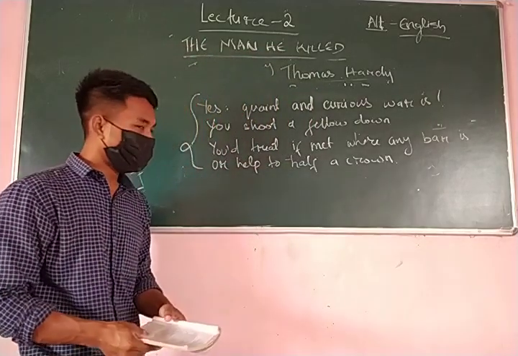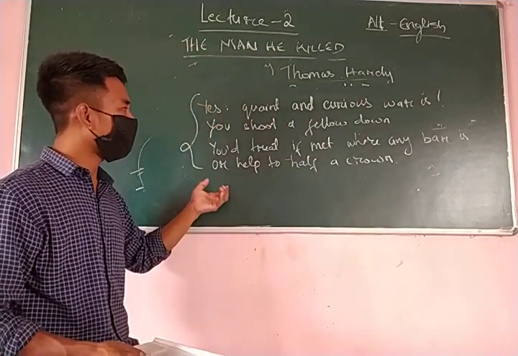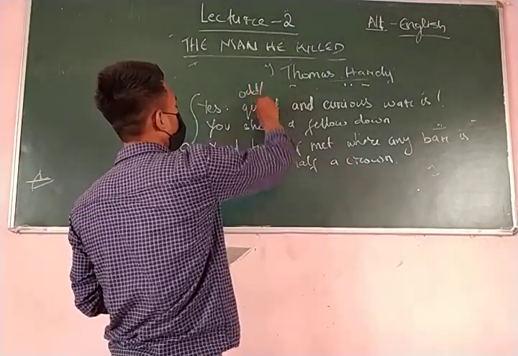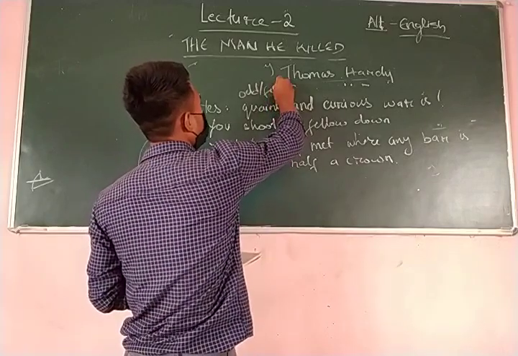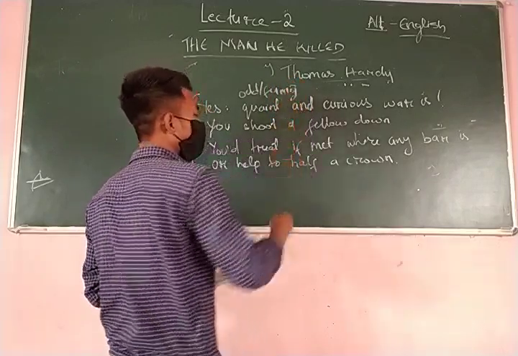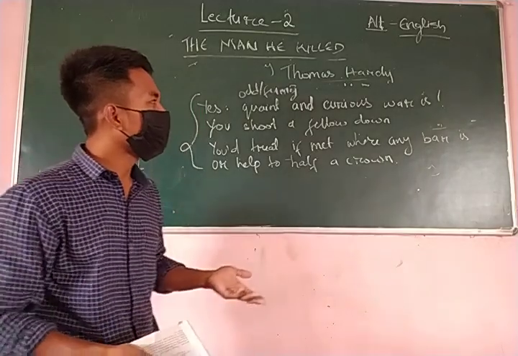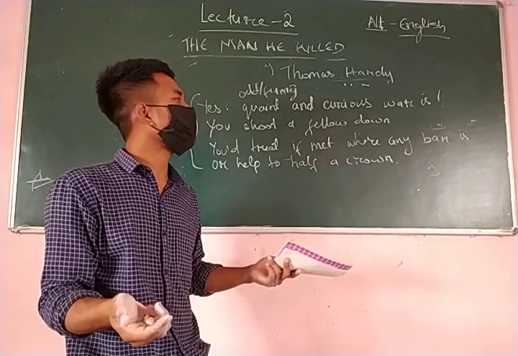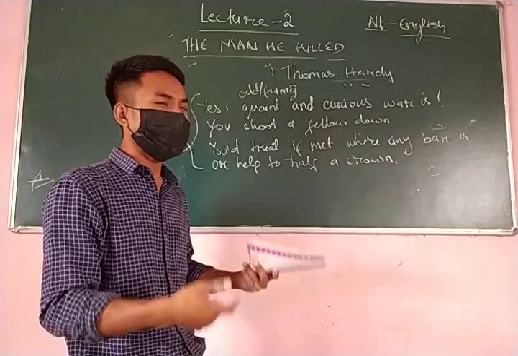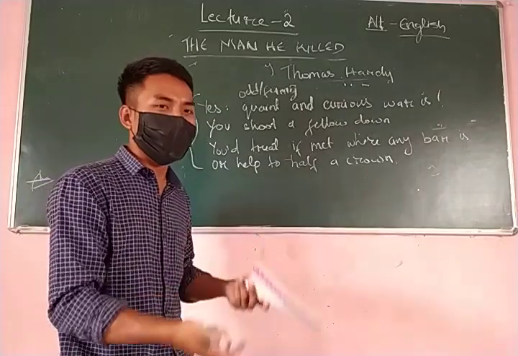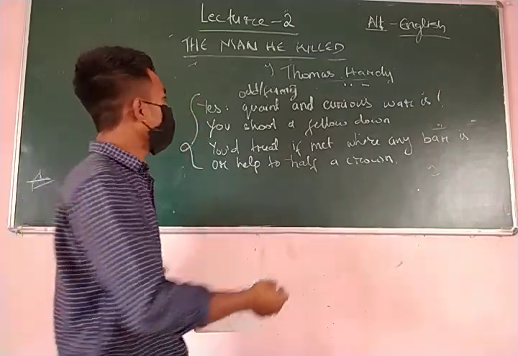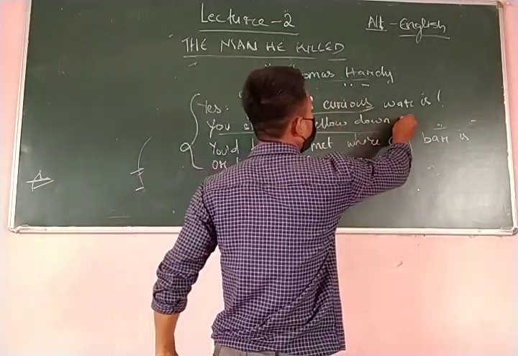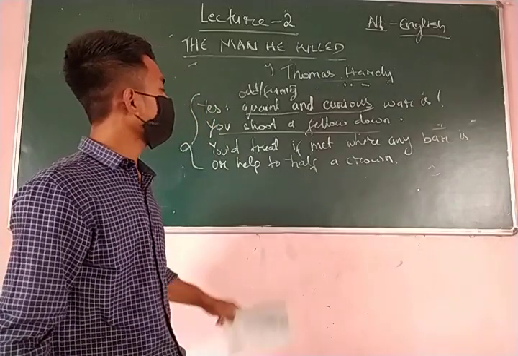So what is this sentence trying to explain? This sentence is trying to tell us that war is very odd and funny and very curious. We don't know the reason why. There is no reason why. Why is war? Why do we have to shoot a fellow down? War is nothing, but it is odd and funny and curious because you just have to shoot a fellow down. This is a metaphor.